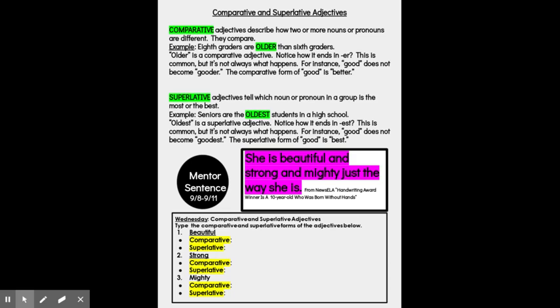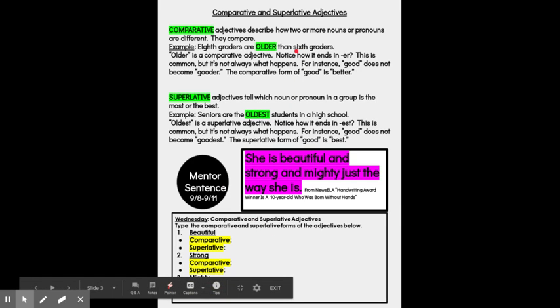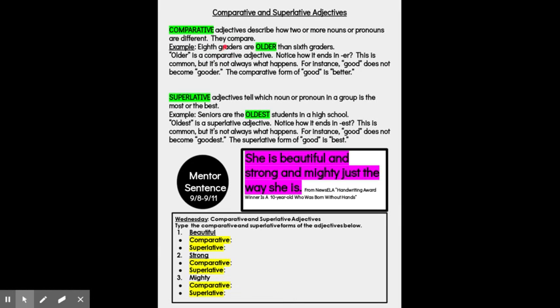Now we're moving on to our mentor sentence. This is your second week with a mentor sentence, so hopefully by now you are more familiar, and this has to do with comparative and superlative adjectives. Again, we told you what comparative adjectives are, and we give you an example. Comparative adjectives describe how two or more nouns or pronouns are different. They compare. Here's an example: 8th graders are older than 6th graders. Older is a comparative adjective.